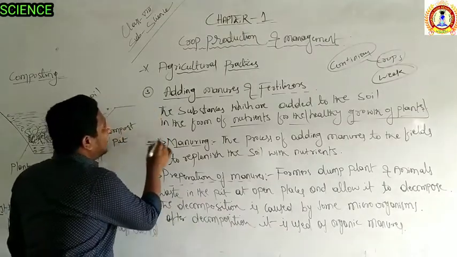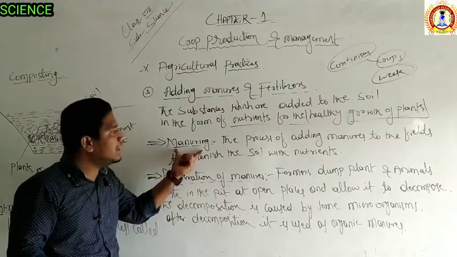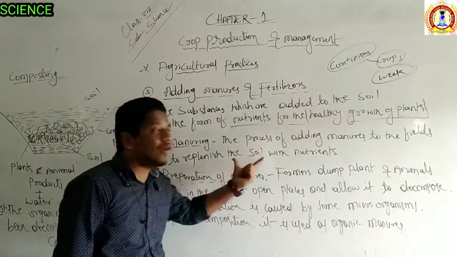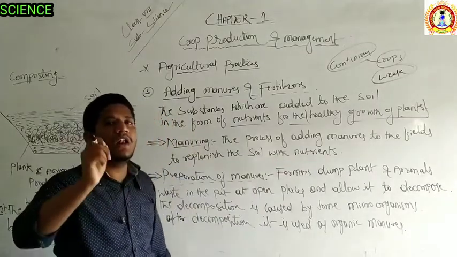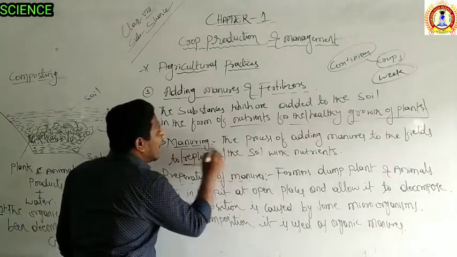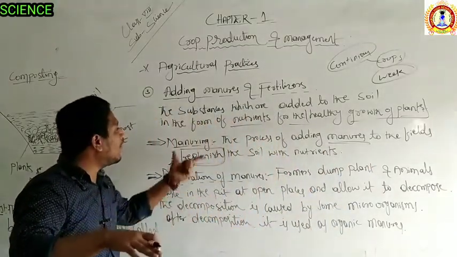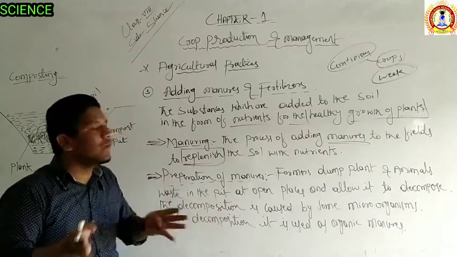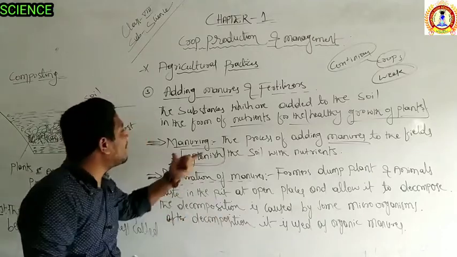Then the process of adding manure is called manuring. What is manuring? It is the process of adding manure to the field to replenish the soil with nutrients. Whatever amount of nutrients is lost by the soil is replenished again by adding manures. If any soil is losing its fertility or nutrients, we add manures. The process of adding manure is called manuring.